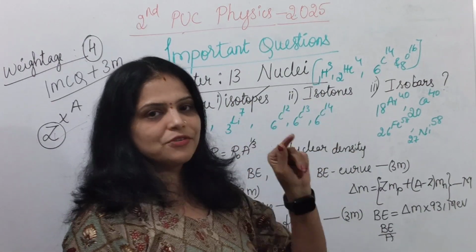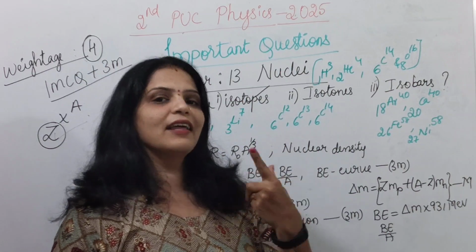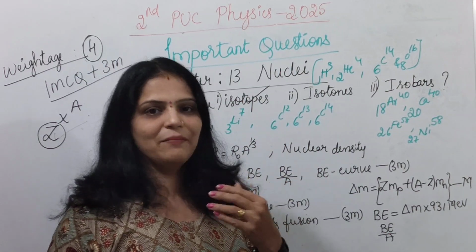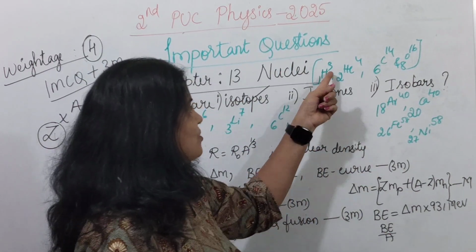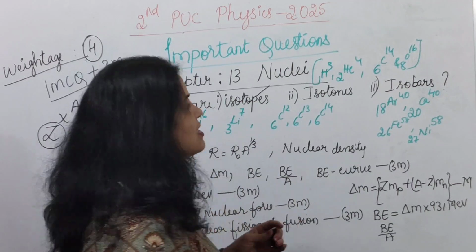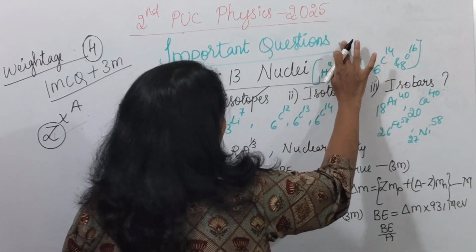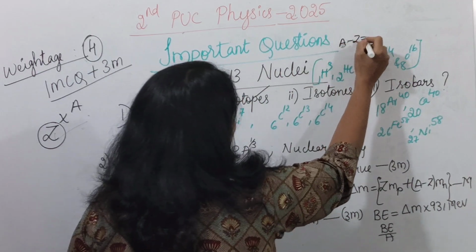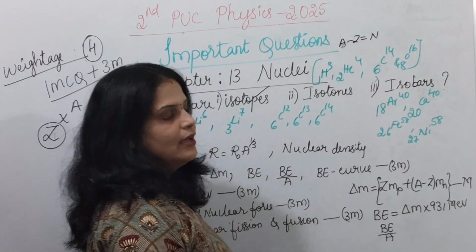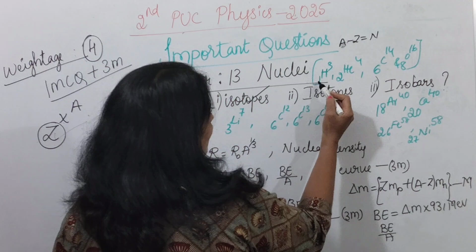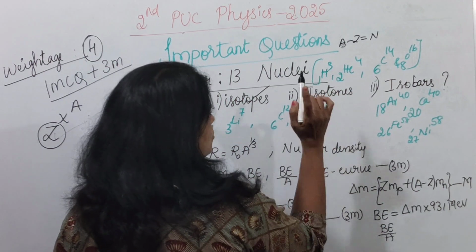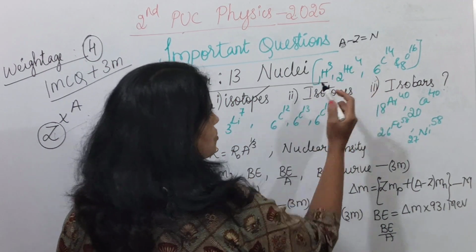Isotones: iso refers to same, and N means neutrons, just remember like this. So N is neutrons, the neutron number should be the same. What is N? Neutron number, and how to calculate it: A minus Z is equal to the neutron number N. So subtract A minus Z. 3 minus 1 is 2. Here 4 minus 2 is 2.